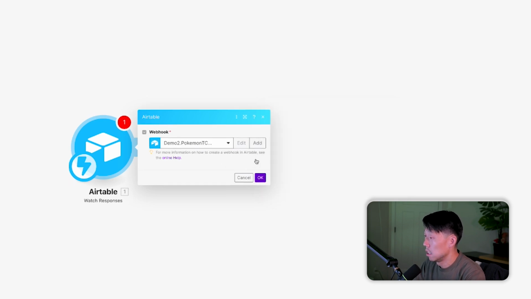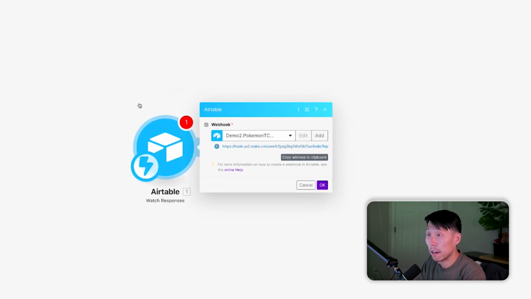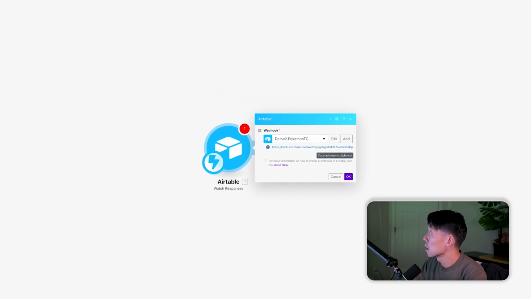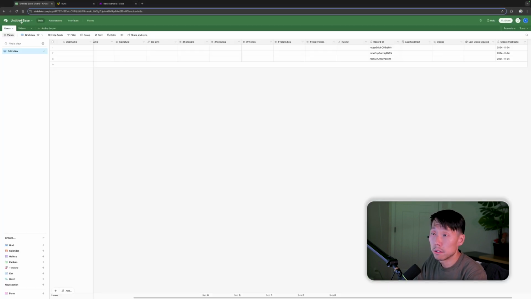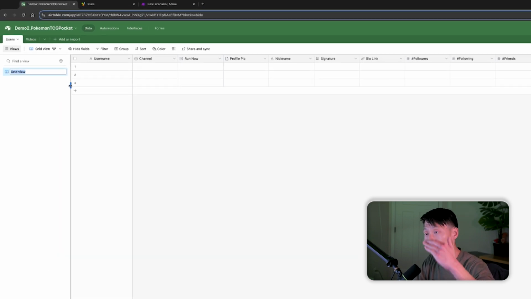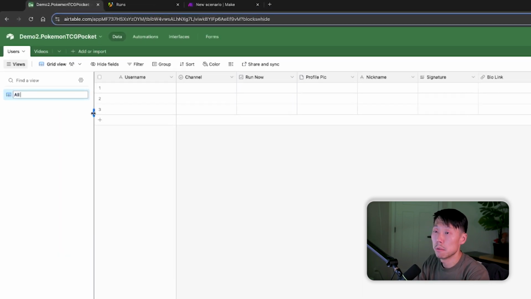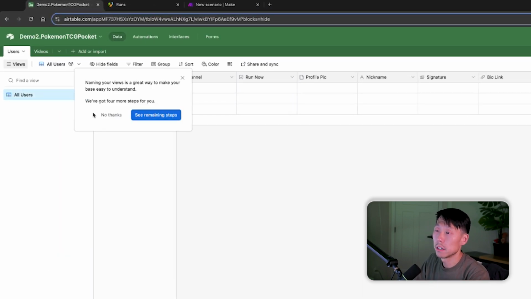Okay. Now it's created this URL for me. I'm going to copy that. Now we are going to go back to Airtable very quickly. What I like to do is have this workflow, and you'll see in a moment, this is going to be all users here.